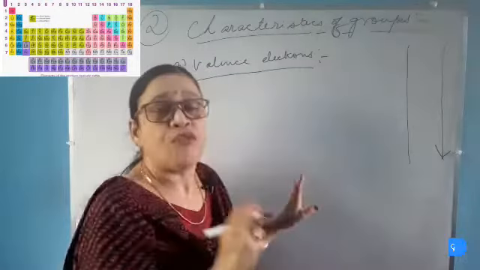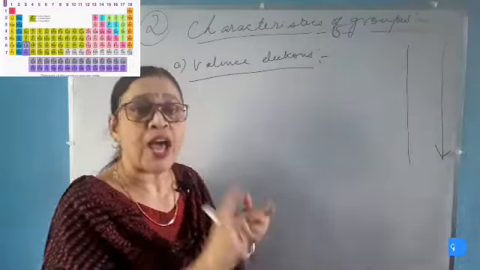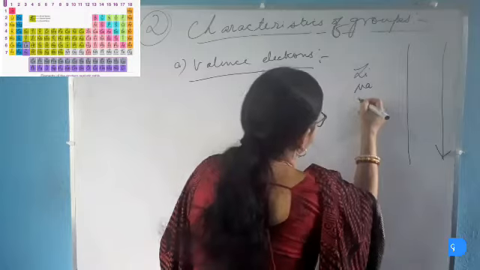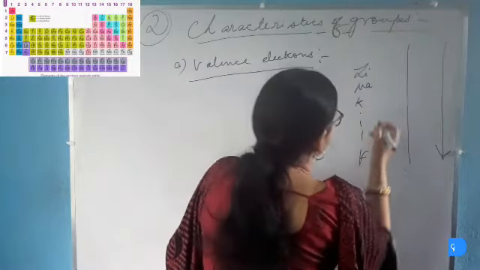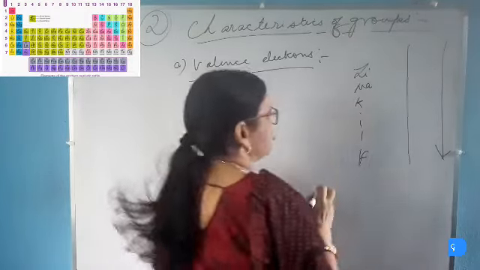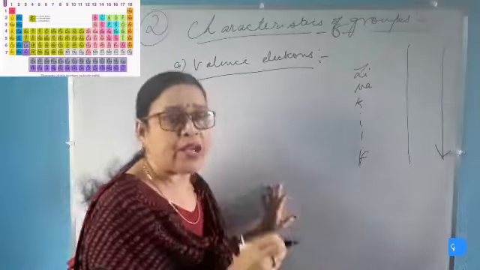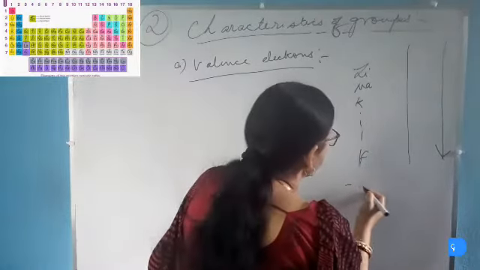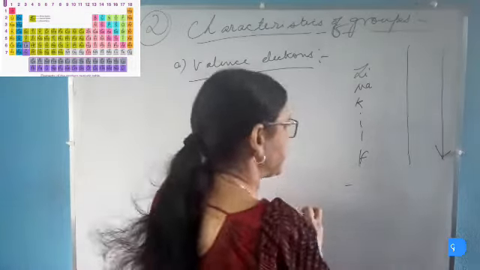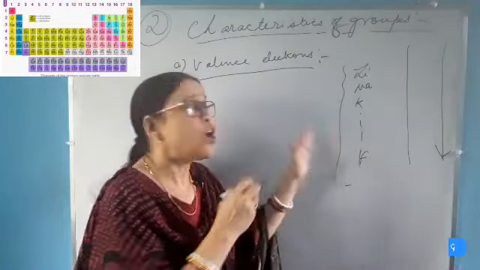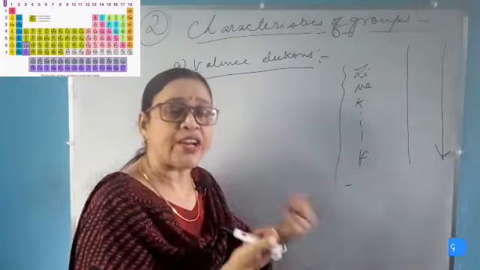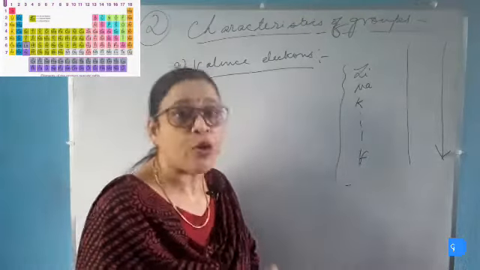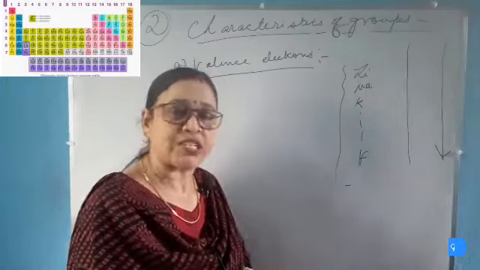a group. For example, group 1 elements or alkali metal elements like lithium, sodium, potassium and francium, they all have one valence electron and they have the same chemical properties. So these elements easily lose one electron and form a positively charged ion. So these group 1 elements are known as monovalent because they lose one electron and form a positively charged ion. Group 1 elements are metals because they lose electrons and form positively charged ions.